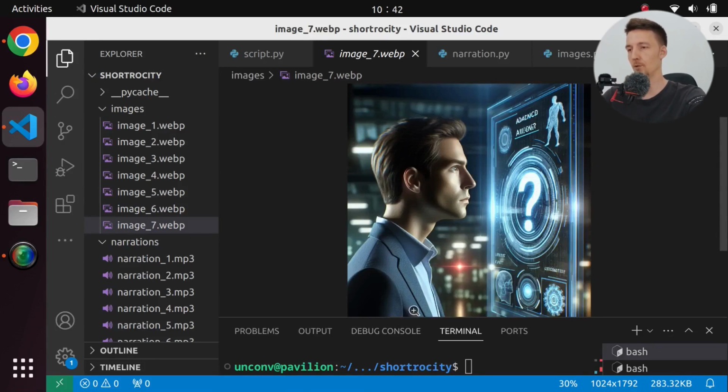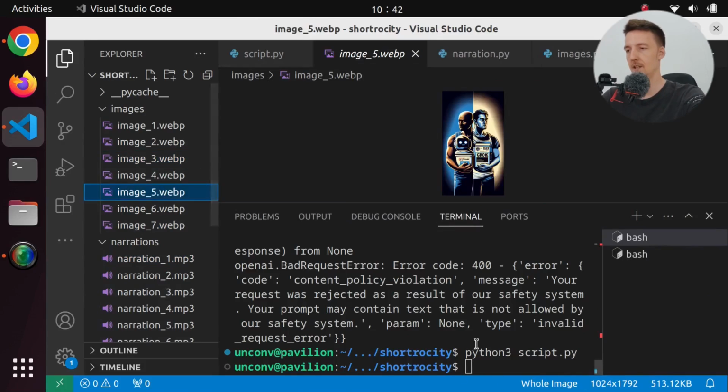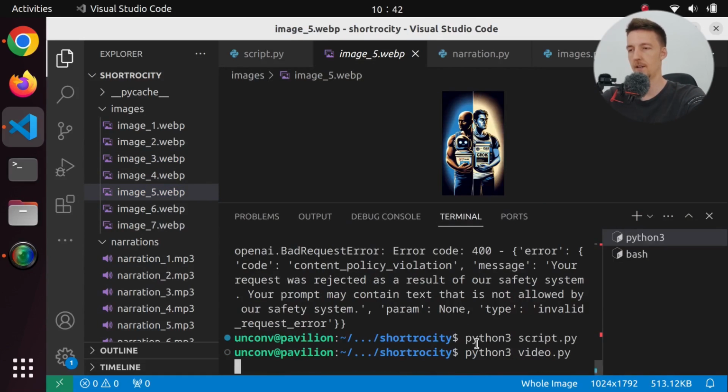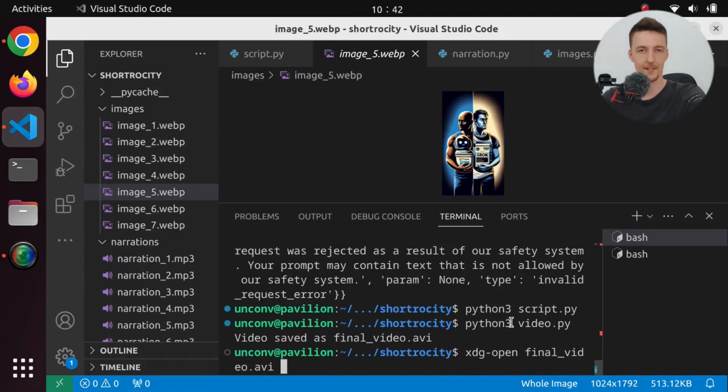So now what we can do, when we have this narration and all of these images, is we can run python3 video.py. And this is going to create the actual YouTube short from this, which still has some things missing, but let's see how it looks like. Okay, it is done. So let's open this and see what it looks like.